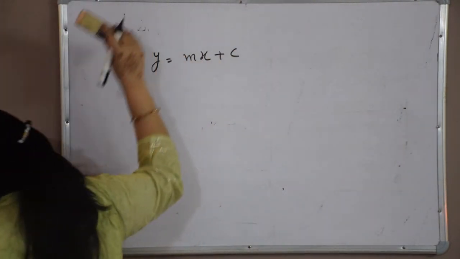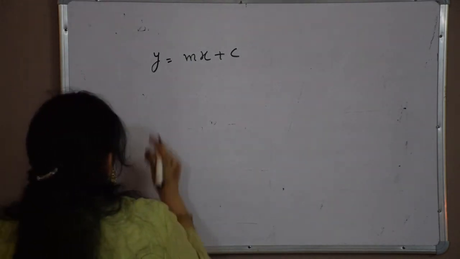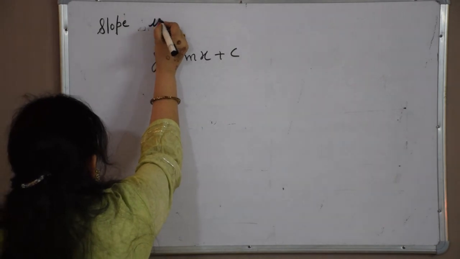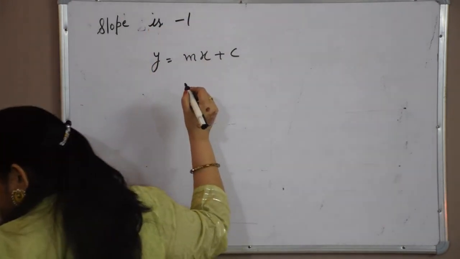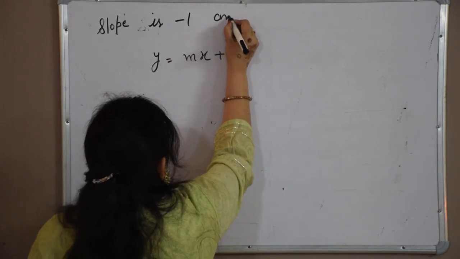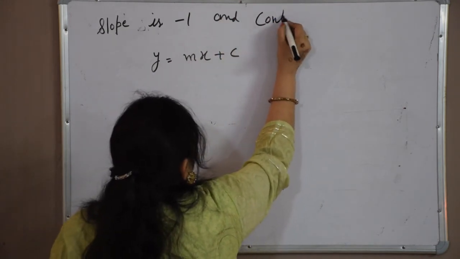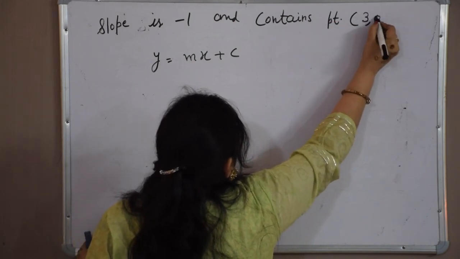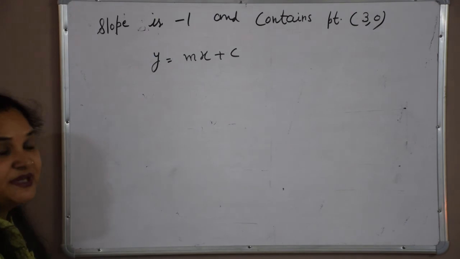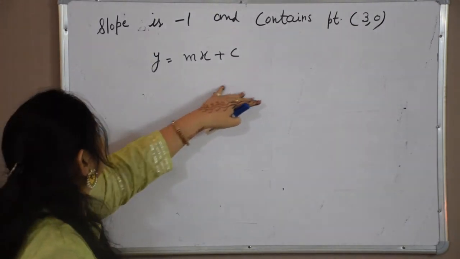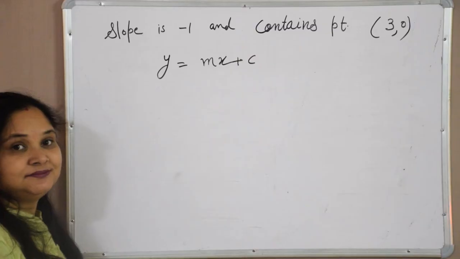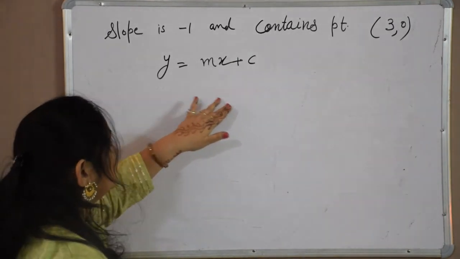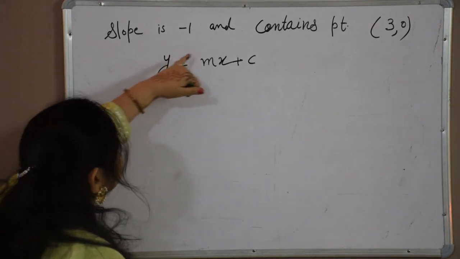Now another question: the line has slope -1. You have to find the equation of a line whose slope is -1 and contains the point (3, 0). So there is a little simplification we have to do. The equation of a line in the slope intercept form is y is equal to mx plus c. Slope is -1.